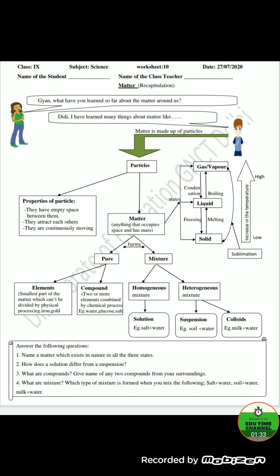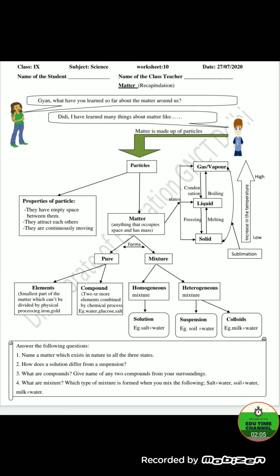Matter is in the form of pure as well as mixture. Pure forms of matter are elements and compounds. Elements are the smallest part of matter which can't be divided by physical process. For example, iron and gold. Whereas compound, two or more elements combined by a chemical process in a fixed ratio, is called a compound. For example, water, glucose and salt.